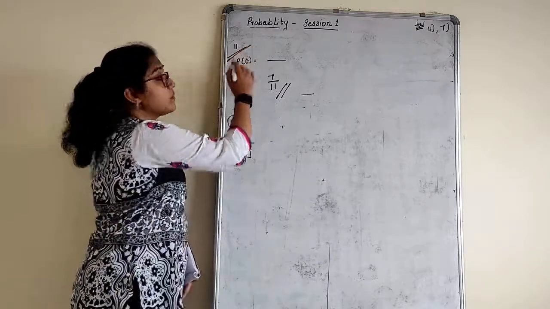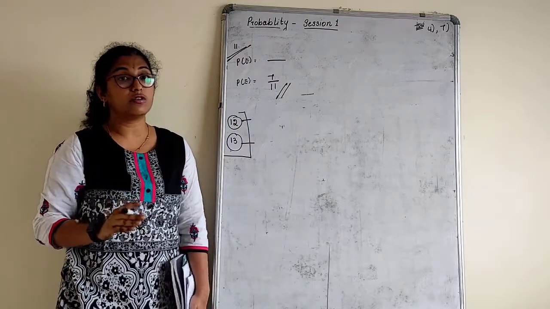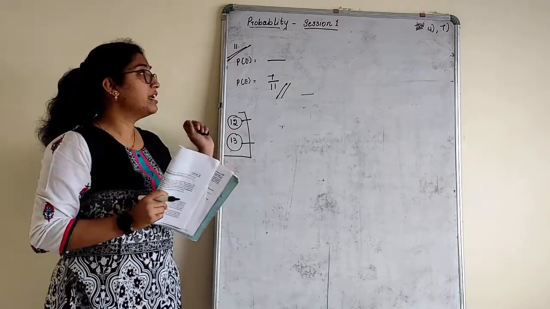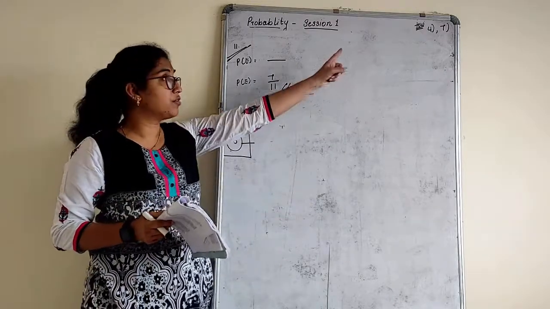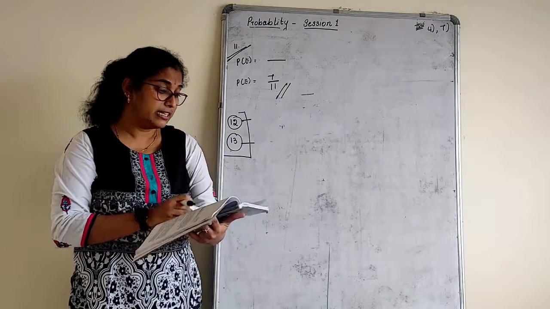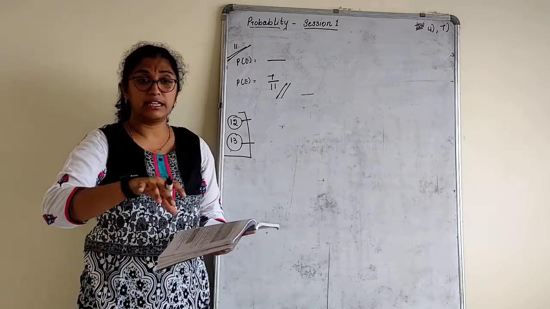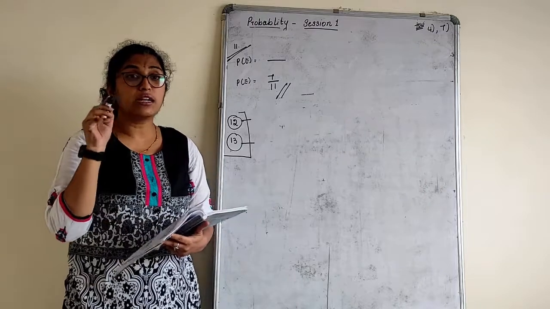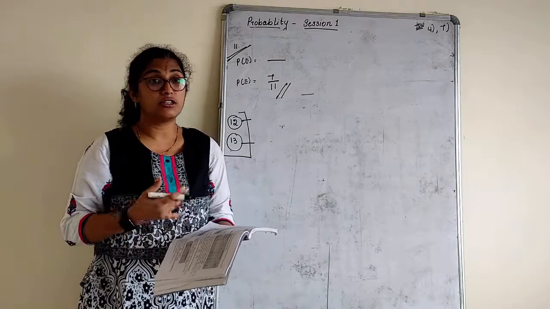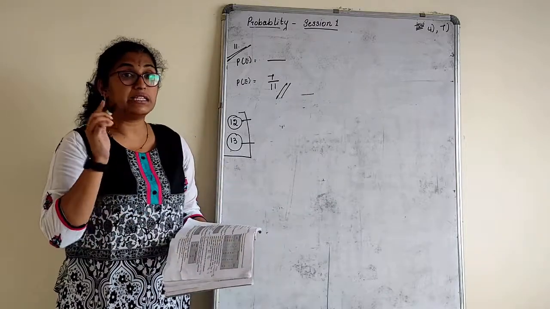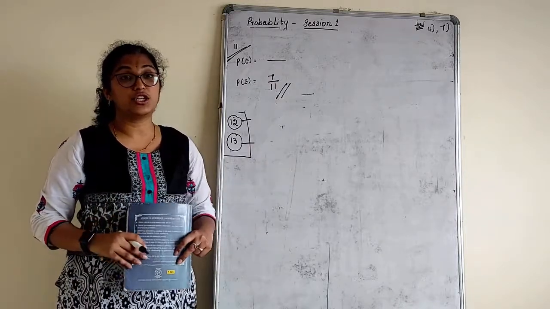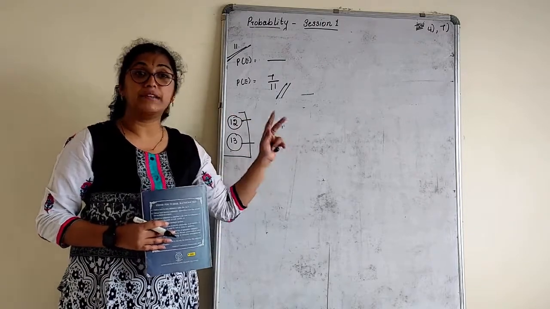So with the 11th sum, we wind up today's session and we also complete the probability chapter. I want you all to also practice worked examples because you have very few sums in the exercise, out of which I have given 2 simple ones for homework. Now here, when they have mentioned refer page number so and so with exercise so and so, the question is not given, right? You are supposed to write the same question in your book, repeating once again. Because tomorrow when you are studying, you should know what question you are referring to. So please write the question correctly. Okay. So with that, we complete today's session on probability and also we complete the chapter probability.